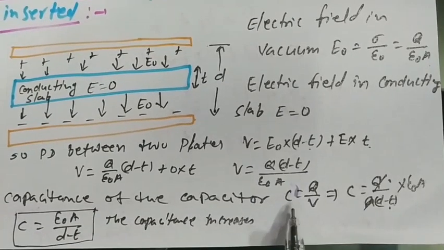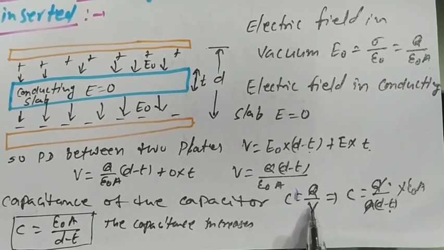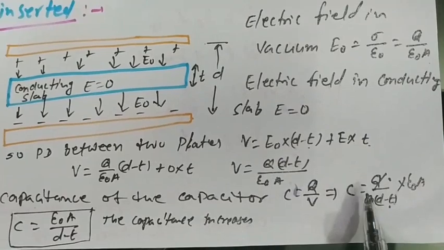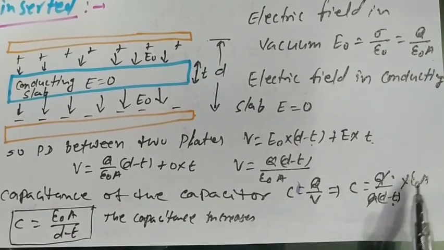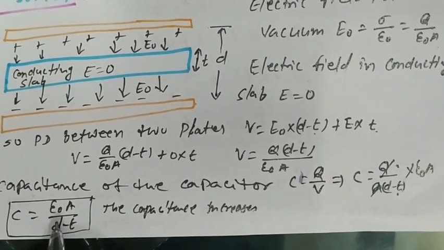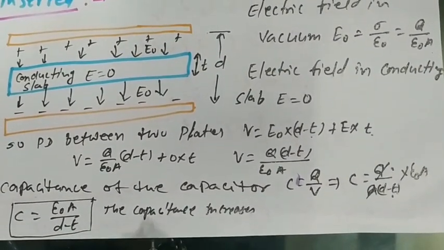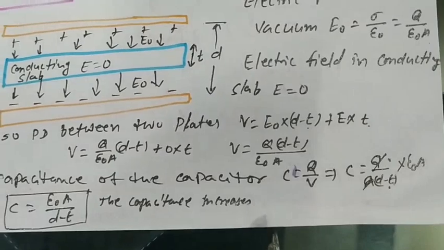Capacitance of the capacitor C equal to q upon V. We substitute the value of V: C equal to q upon q(d minus t) upon epsilon naught a. Q cancels. C equal to epsilon naught a upon (d minus t). The capacitance increases.